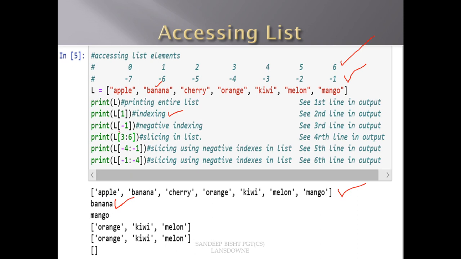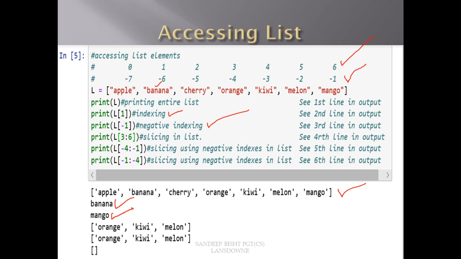Now I am printing L[-1]. -1 means the last element, because the negative index starts from the right-hand side and goes like this: -1, -2, -3 and so on. The last element here is mango, so print L[-1] will print mango. You can see the output here is mango.